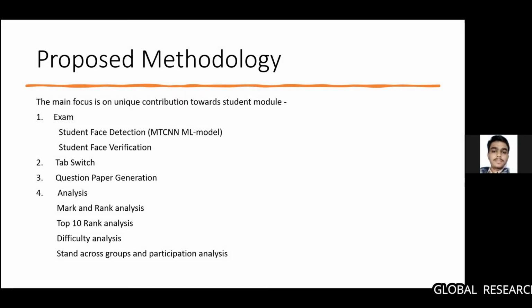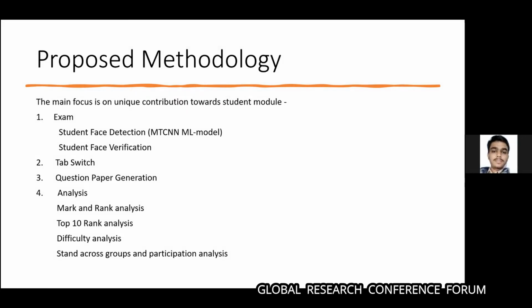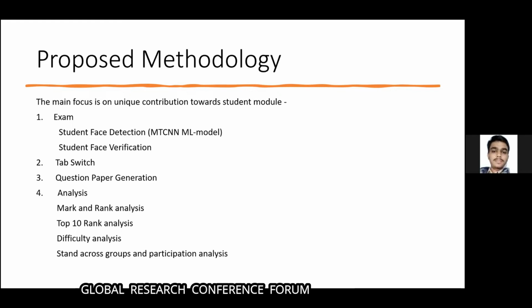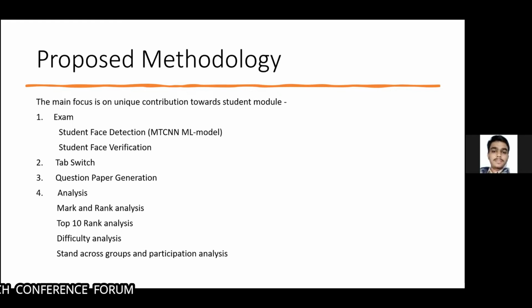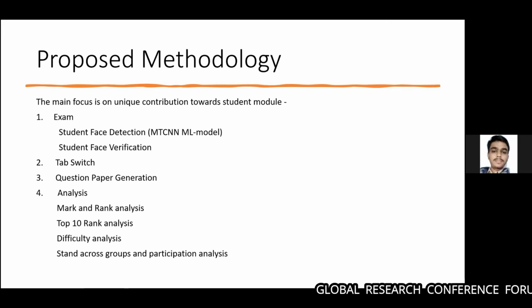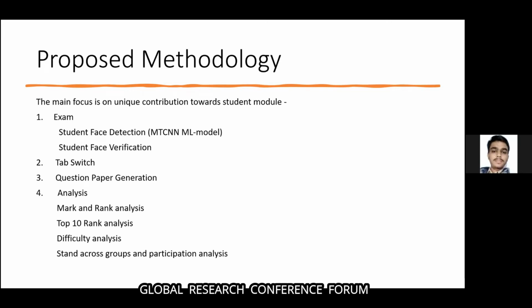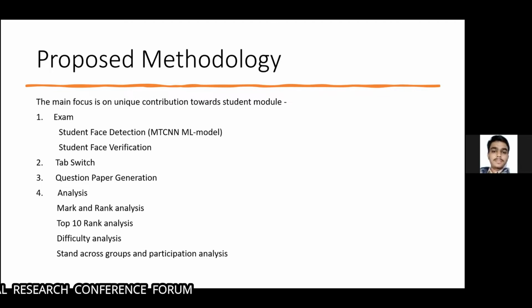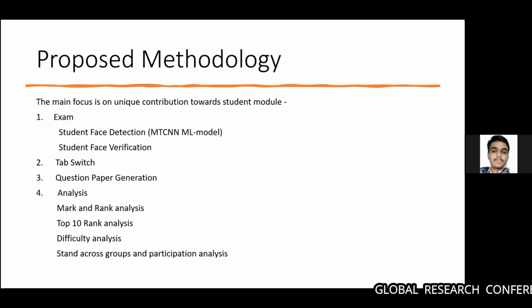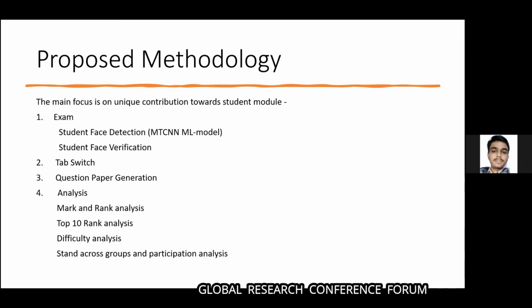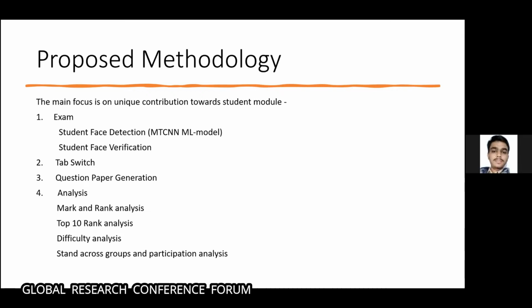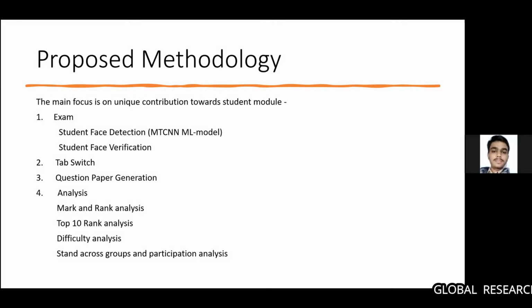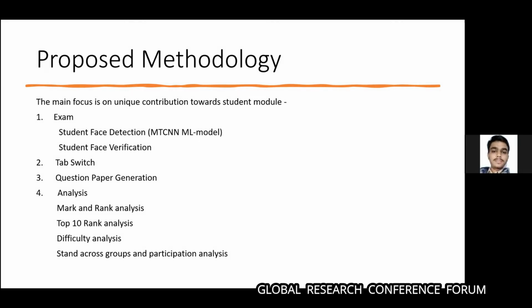Then the next is top 10 rank analysis. This analysis will provide the top 10 students from the test in a class. And the difficulty analysis: in case of mixed questions, this analysis gives the total number of questions attempted out of all the questions for each difficulty level. For example, in case of high, how many questions a student attempted out of all the questions in a high difficulty level basically.